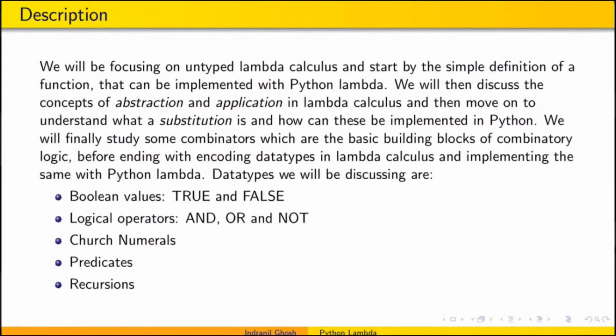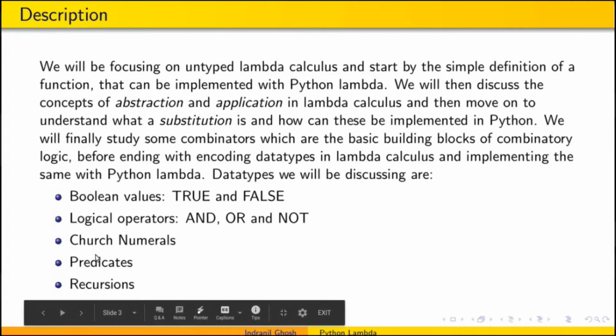Yeah, so I'll be trying to cover most of the parts. I would like to first introduce the basic theoretical concepts like abstraction and application in Lambda Calculus, along with some substitution, what is a substitution. Then I would mainly cover some data type encodings like Boolean values, logical operators, Church numerals, some predicates, and recursions.